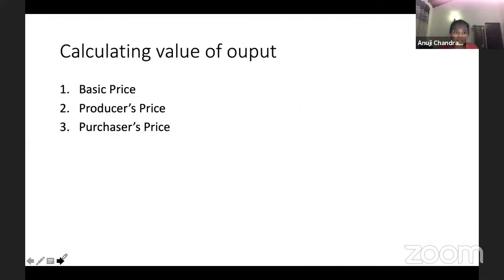Okay, so let's go to calculating the value of output. Sorry about that. Pretty sure this lesson is actually very easy. To be honest, I didn't like this lesson at first when I was doing my A-levels. But later on, when I properly understood this, I think it is the easiest lesson out of everything.